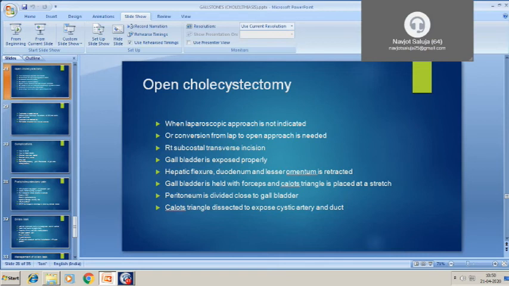So open cholecystectomy is similar to the laparoscopic approach. The incision given is a right subcostal transverse incision. Again, the steps are similar to the laparoscopic cholecystectomy.